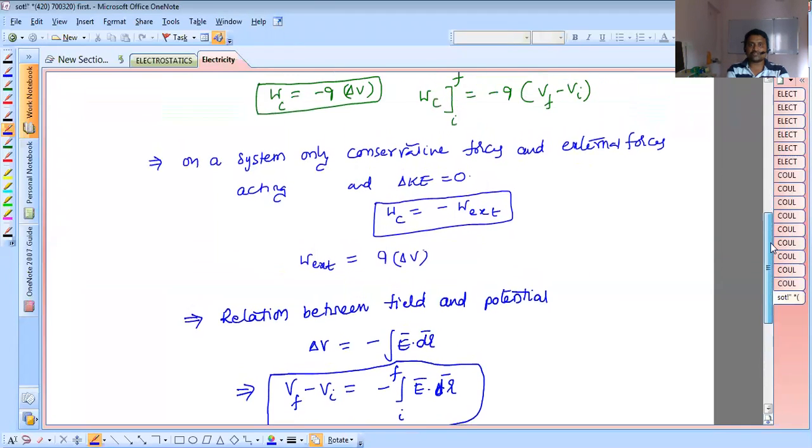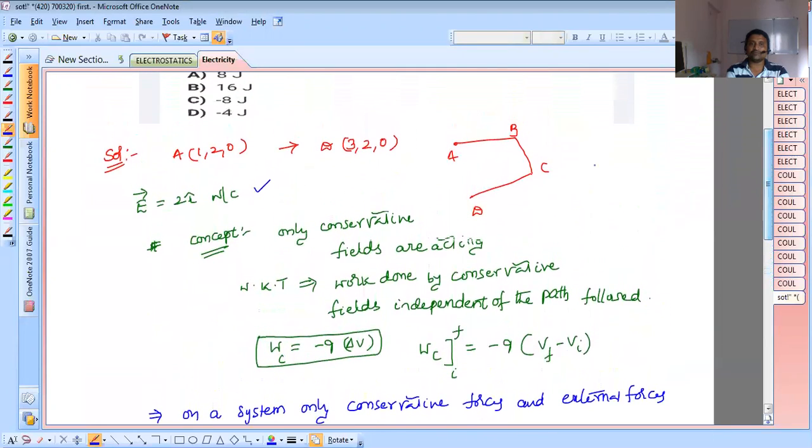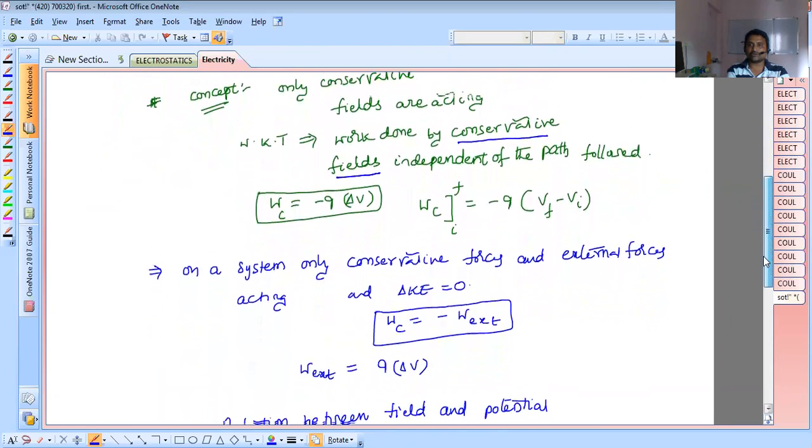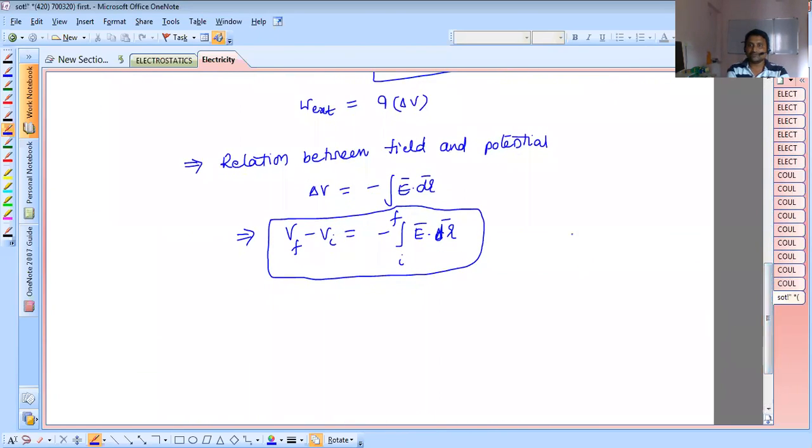From the question, for dr we can go directly from the initial point to the final point. Why? Because these are conservative fields, and conservative forces are independent of the path followed, so let us take it directly from initial point to final point. The initial point is A (1, 2, 0) and the final point is D (3, 2, 0).